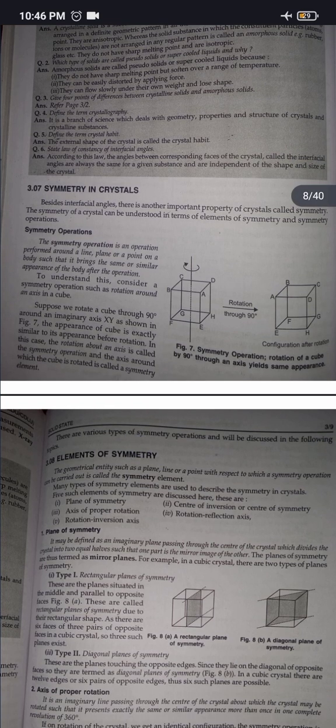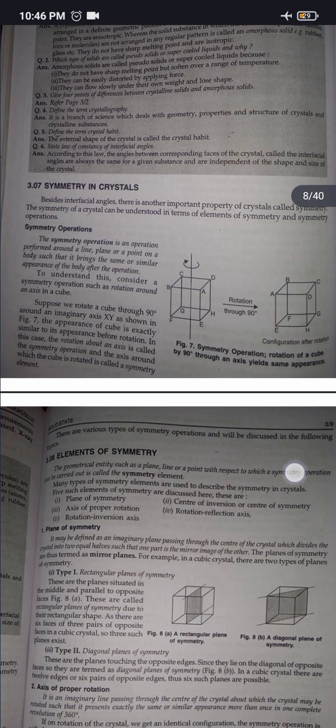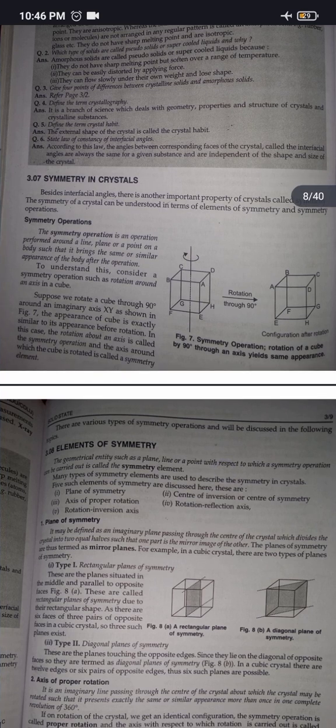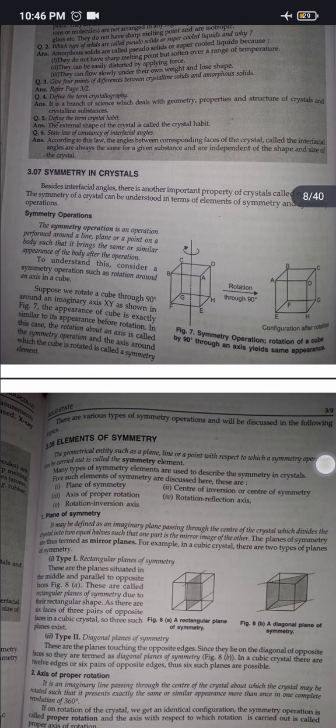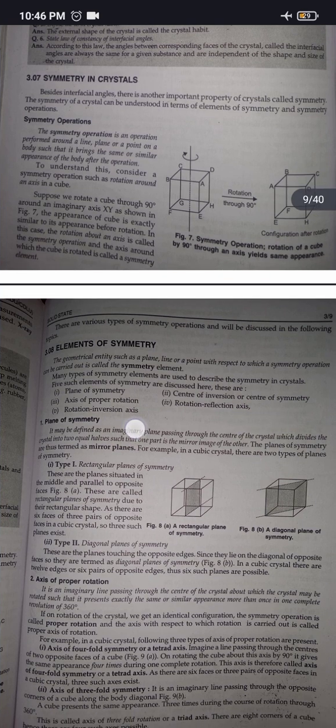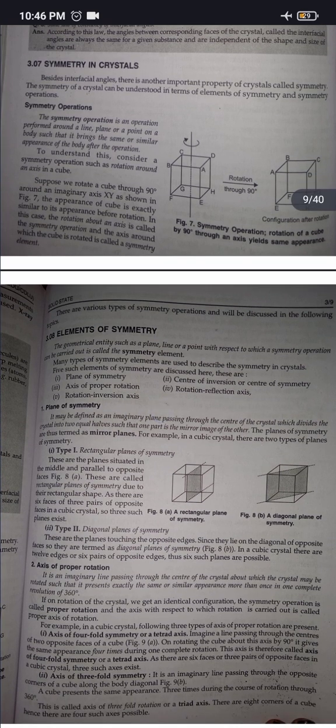Elements of symmetry. The geometrical entity such as a plane, line or a point with respect to which a symmetry operation can be carried out is called a symmetry element. Many types of symmetry elements are used to describe the symmetry in crystals. Five such elements of symmetry are discussed here. There are plane of symmetry, center of inversion or center of symmetry, axis of proper rotation, rotation reflection axis, and rotation inversion axis. Plane of symmetry.